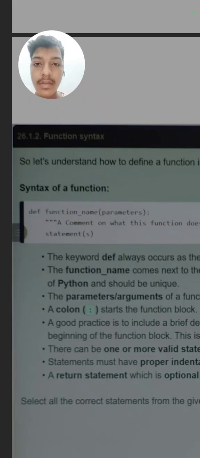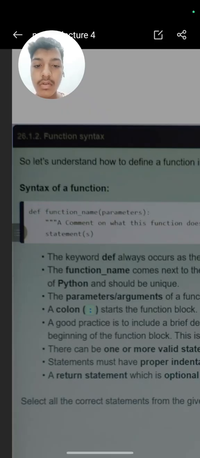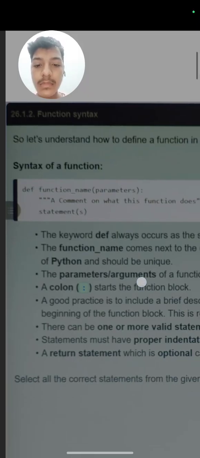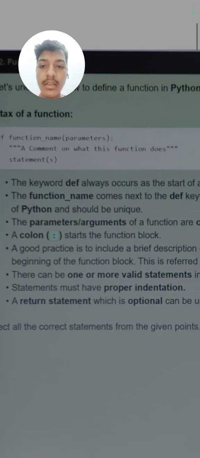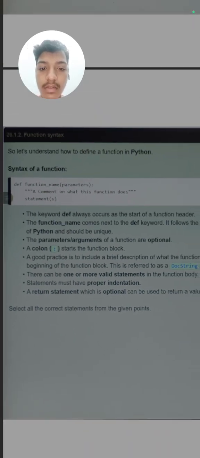What are parameters? Parameters are like the variables which we give to the function. Then a colon, then we write our statement or whatever we want to write. So this is the syntax of a function.